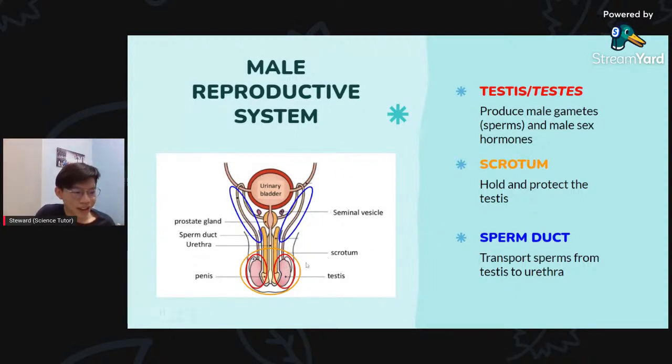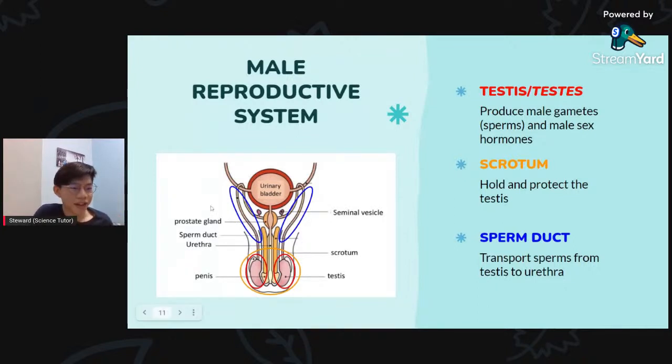The scrotum is a layer of skin protecting the testis. It is something to protect the testis from being exposed out there, like a protective layer, like how we eat our snacks. Our snacks come in a plastic bag to protect them, so it's something like that. You can visualize it as that.